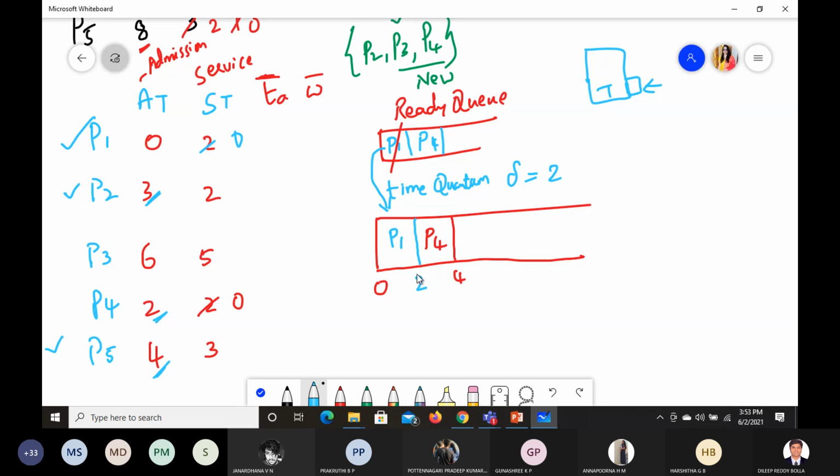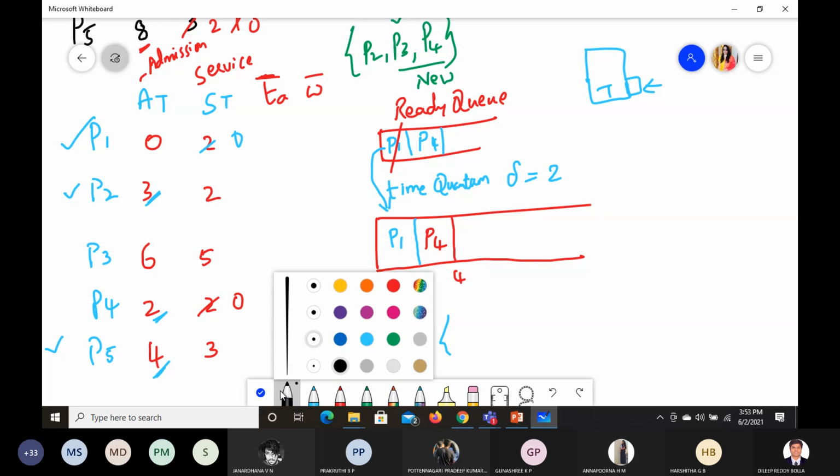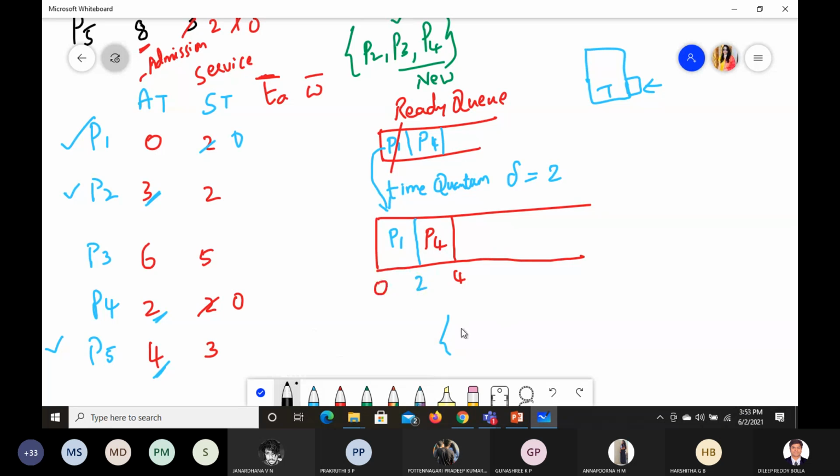Correct? Now try to understand this one carefully. This is the only point where you get confused, or where you have to understand. Rest all things are clear. At 4 we have options for P5 and P2, so only two options.